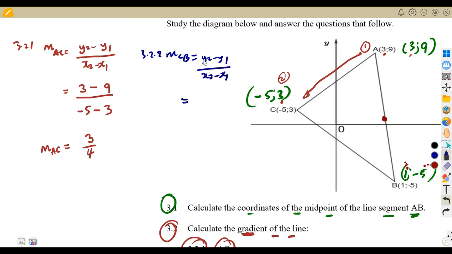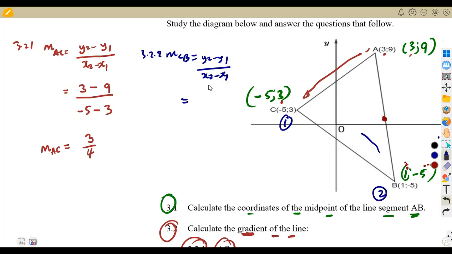According to C and B, this is our CB, this one here. We're talking about CB. So it simply means I'm not going to have this as 1 and 2. This one is another condition now. So according to CB, I can take this as my first point and this as my second point.